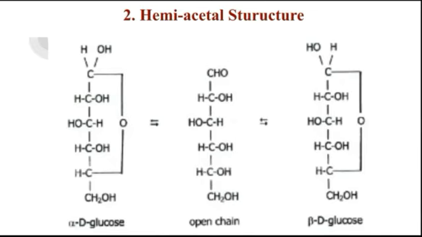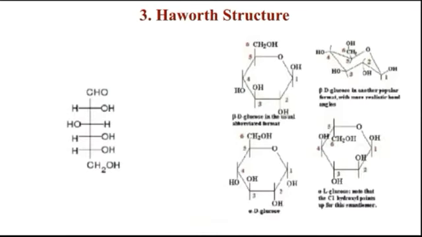In that hemiacetal structure, the first glucose carbon atom attaches with the OH group of the fifth carbon. That ring is called as hemiacetal structure. And the third one is the Haworth structure. In that one particular ring is formed that contains 6 members, we call it pyran.